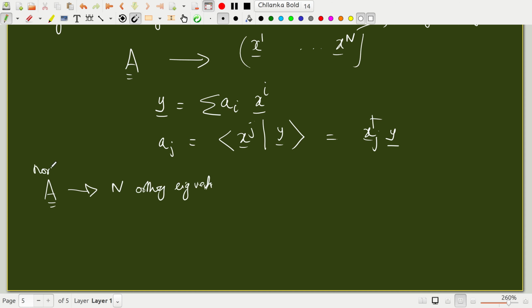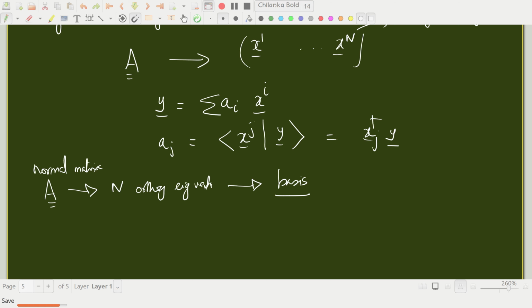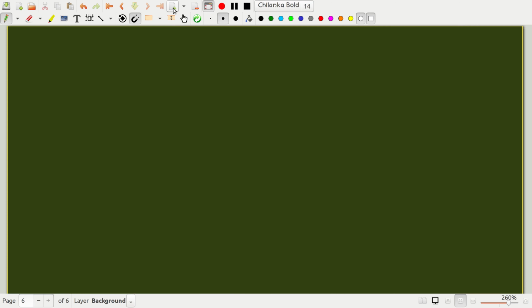This is a normal matrix. Then these eigenvectors form a basis for expansion of any vector in that n-dimensional space. Okay, so now another important idea for a normal matrix is called its spectral resolution. Let me write it clearly. It's called its spectral resolution.